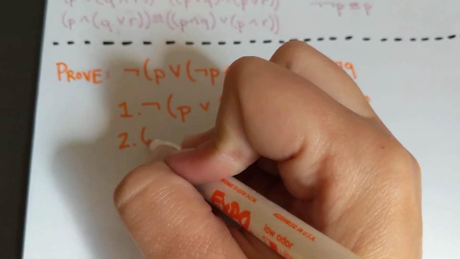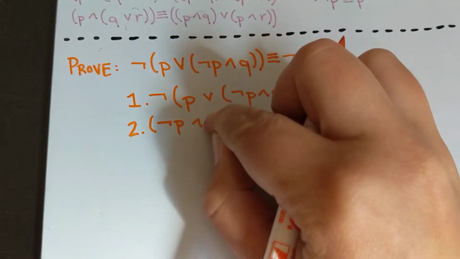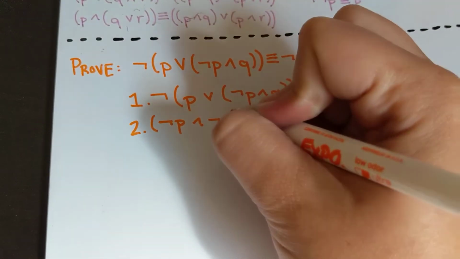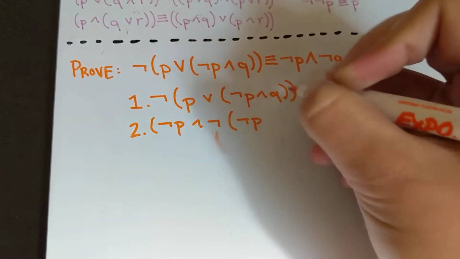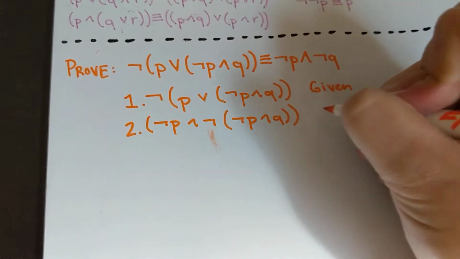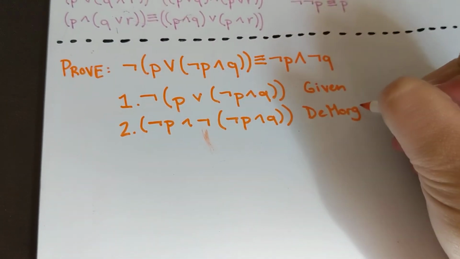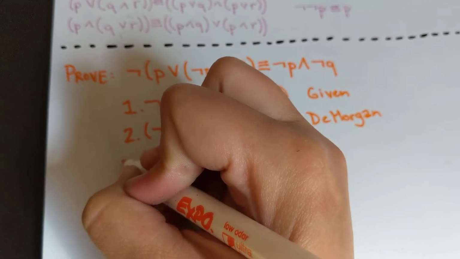So we now have not P and not (not (P and Q)), by De Morgan.